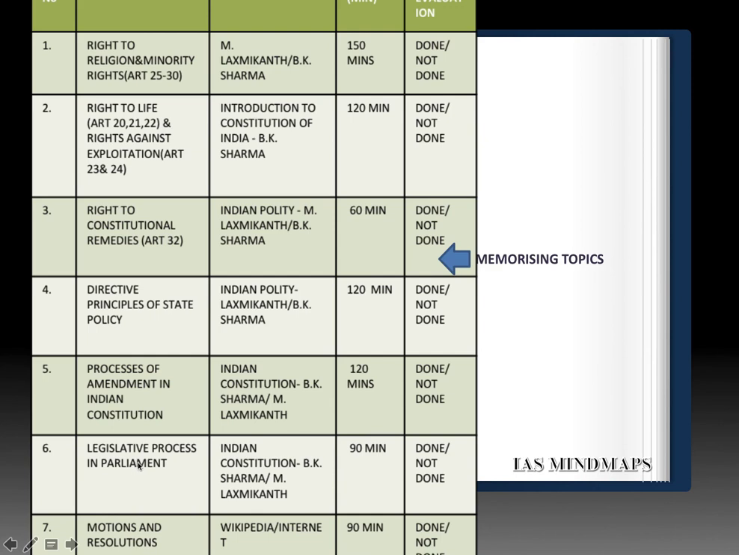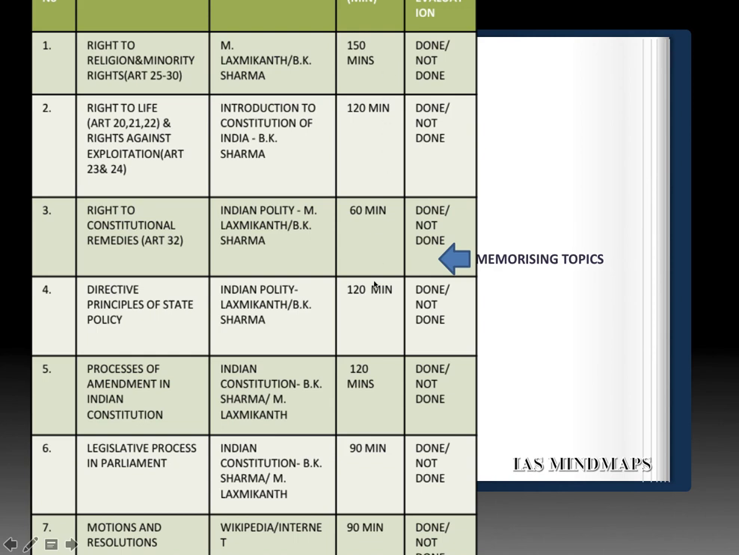That is the union government. And we have to refer here legislative process in the parliament, which happens in the passage of bills. And for this, again refer, you can go for M. Lakshmikant or Brij Kishore Sharma, either of the two. And lastly, the various tools available with the opposition in the parliament, that is motions and resolutions. You can refer the Wikipedia and internet for it. And please study the differences between motions and resolutions and types of motions and types of resolutions.